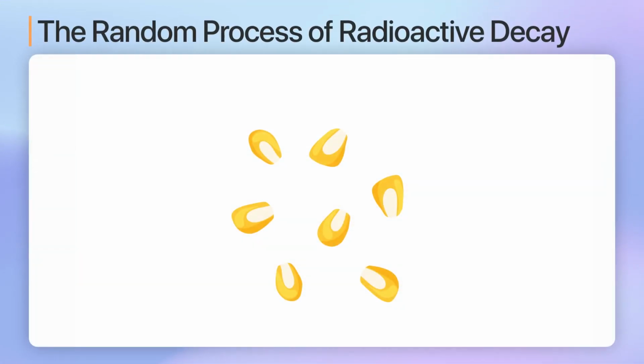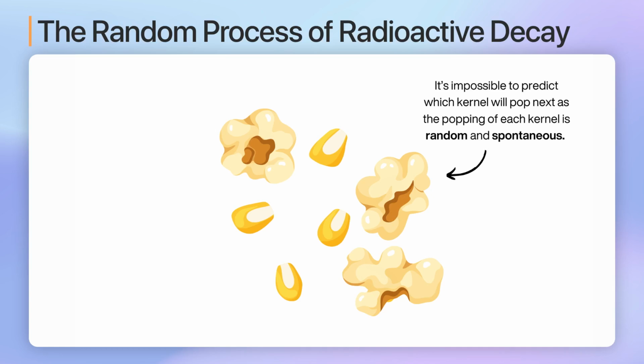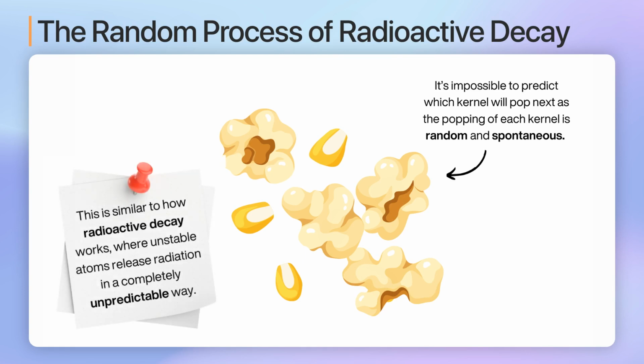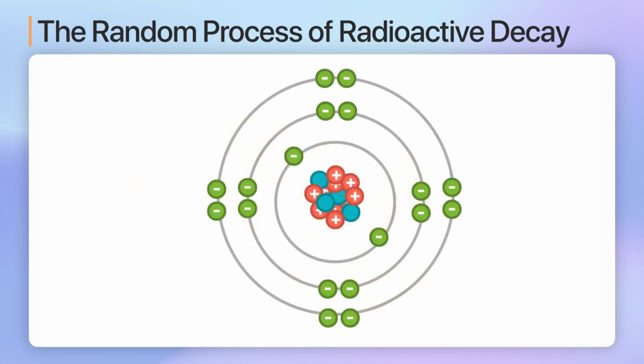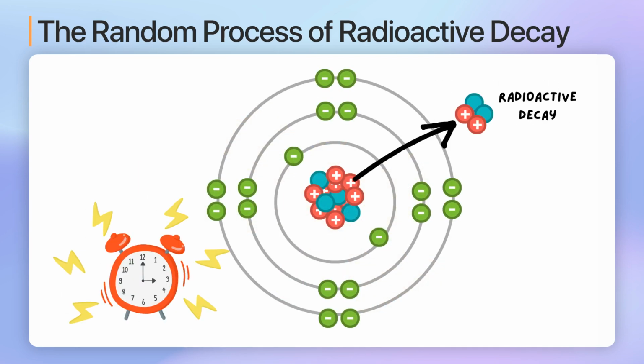Imagine you're making popcorn in a microwave. You place a bunch of kernels inside, and as they heat up, they start to pop. It's impossible to predict which kernel will pop next. The popping of each kernel is random and spontaneous. This is similar to how radioactive decay works, where unstable atoms release radiation in a completely unpredictable way. Each radioactive atom has its own popcorn moment when it decays, and this moment isn't influenced by any external factors.